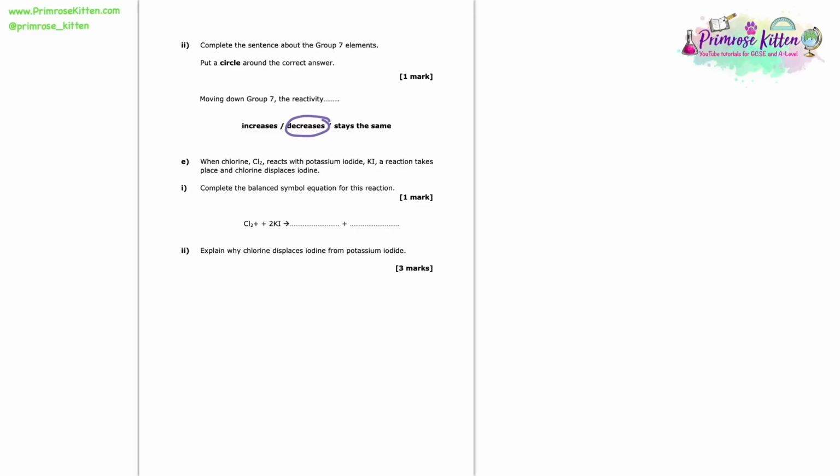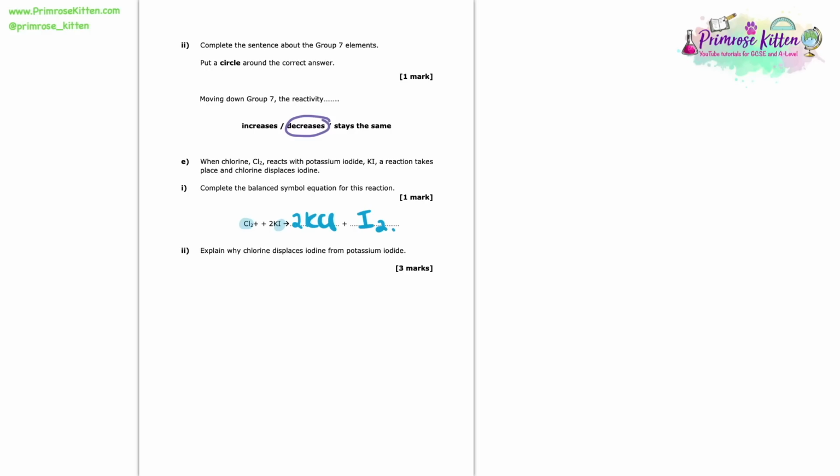Now we're told that when chlorine reacts with potassium iodide, a reaction takes place and chlorine displaces iodine. Here we're asked to complete the balanced symbol equation for this reaction. So, as we're told, the chlorine is going to replace the iodine in the potassium iodide. And that will result in us forming 2 KCl, because we have just literally replaced that iodide ion with a chloride ion, and I2. And that there will be the balanced symbol equation for this reaction.